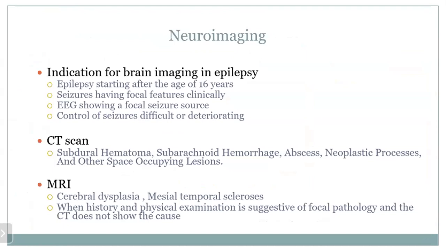And in neuroimaging, we can go for CT scan and MRI. In the CT scan, we can detect subdural hematoma or subarachnoid hemorrhage. Sometimes abscess might be present, or neoplastic process and other space occupying lesion. And MRI is done for cerebral dysplasia or mesial temporal sclerosis.